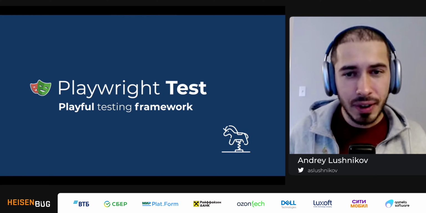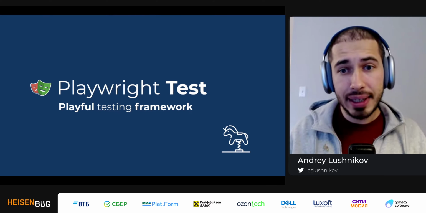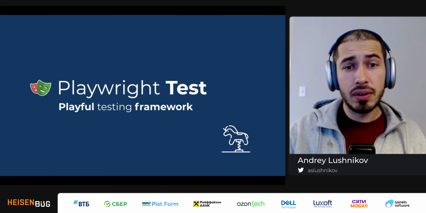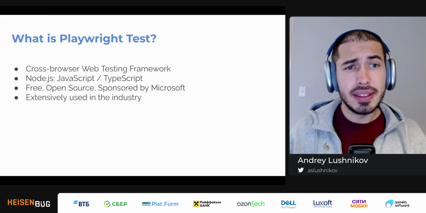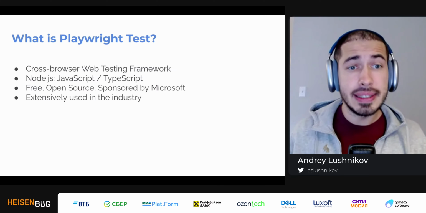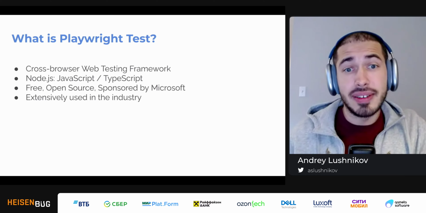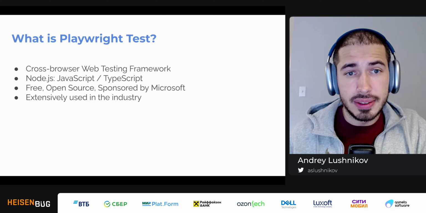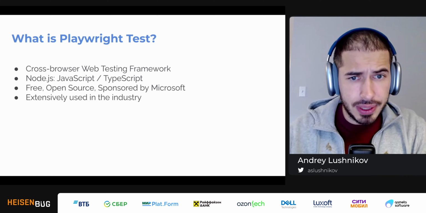Awesome. Okay, so welcome to this talk, and here we will talk about Playwright Test. So, what is Playwright Test? Well, Playwright Test is a cross-browser web testing framework. It is written in Node.js, and this basically means that you can author your tests in JavaScript and/or TypeScript. Now, Playwright Test is free, open source, and sponsored by Microsoft, and is already extensively used in the industry.